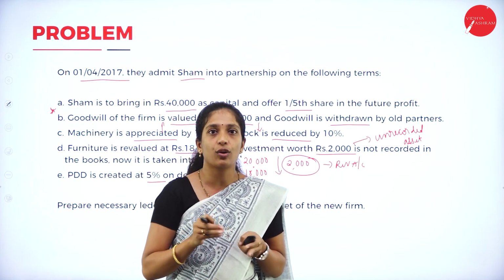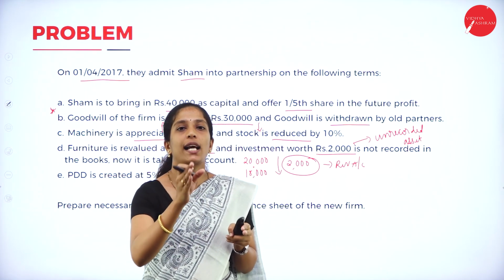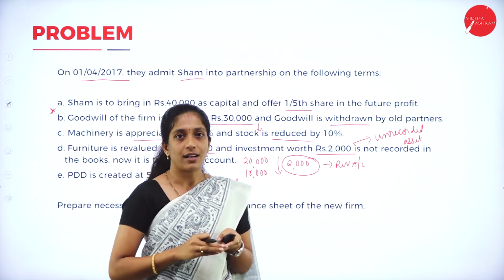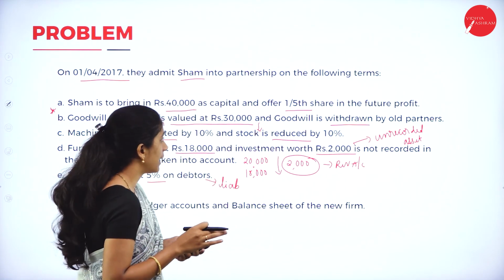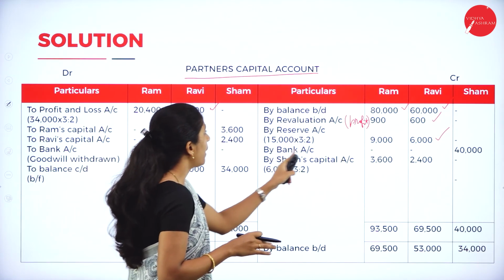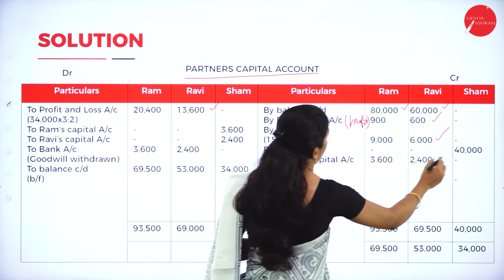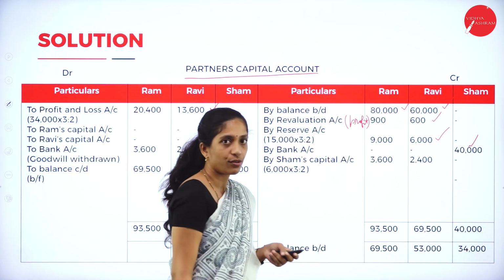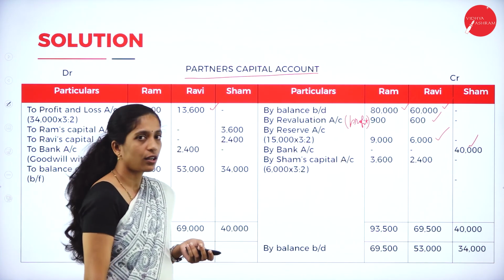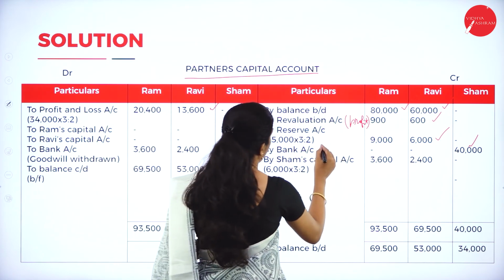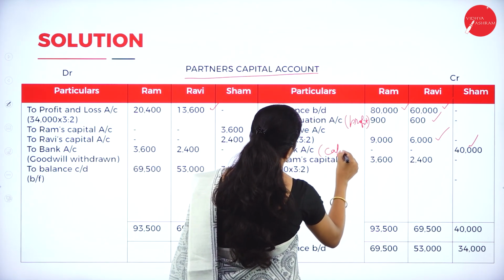If he brings goodwill, we have to add that goodwill and write it in the new partner's column. Here it is only capital. Write that capital, by bank account. So how much capital did he bring? 40,000. Write it in the new partner's column. So this is the new partner's capital.